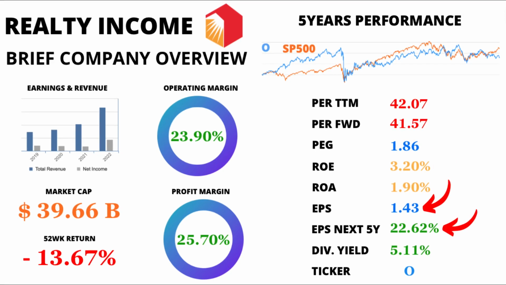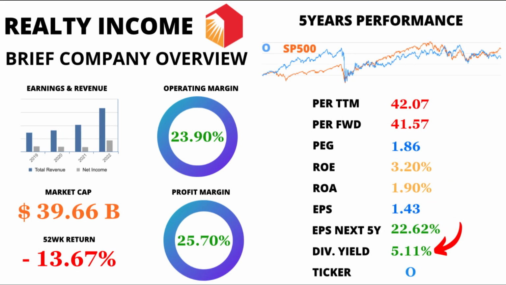Now, let's talk about earnings per share, EPS. Realty Income currently has an EPS of $1.43. EPS represents the company's profit allocated to each outstanding share of common stock. Looking into the future, Realty Income projects an impressive EPS growth rate of 22.62% over the next 5 years. This suggests potential future earnings growth for the company.